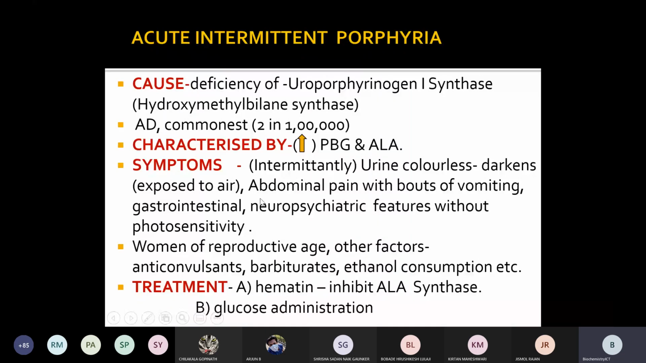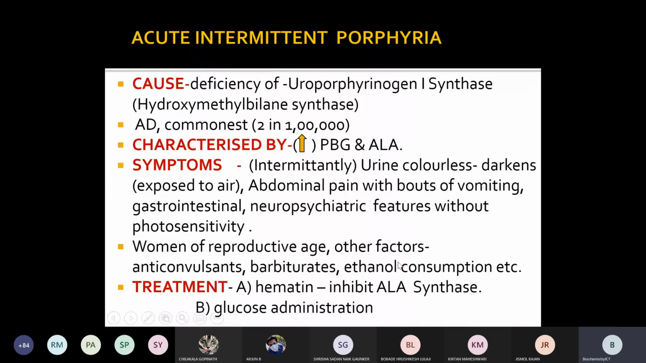So what is the treatment for that? Hematine can be administered, so that it will inhibit the ALA synthase enzyme. So delta ALA synthase enzyme is inhibited, which means there is no formation of ALA, right? So no further formation of PBG, and thus it will inhibit that. Other than that, glucose can be administered as a supportive therapy, so that there will not be the